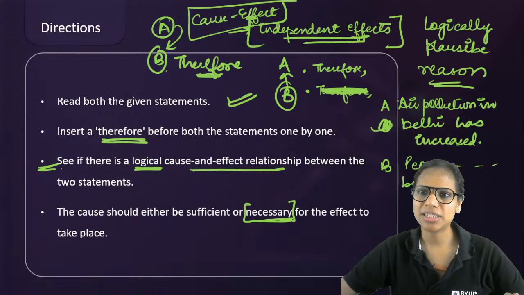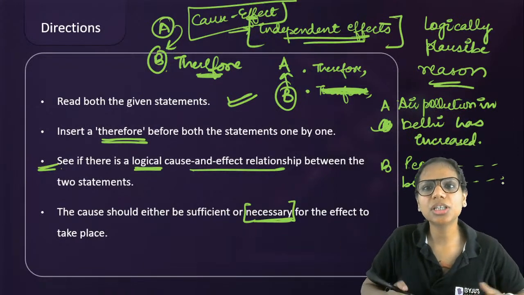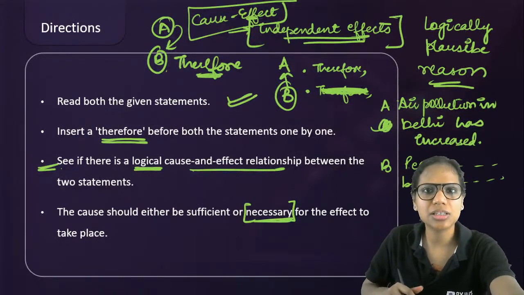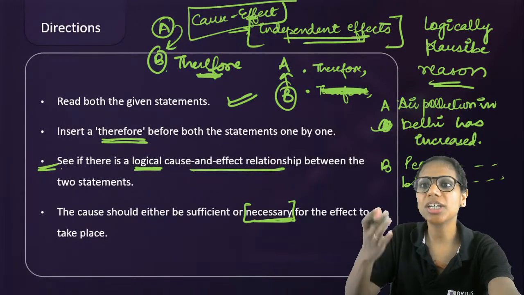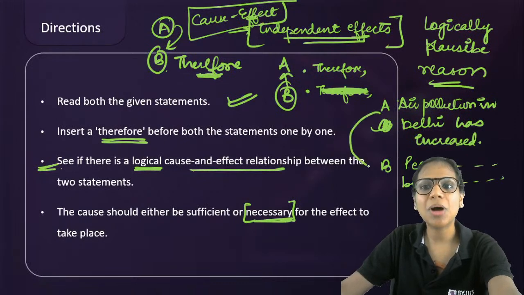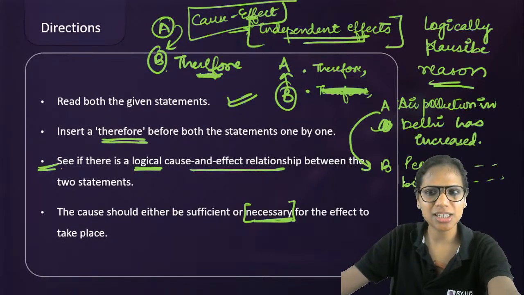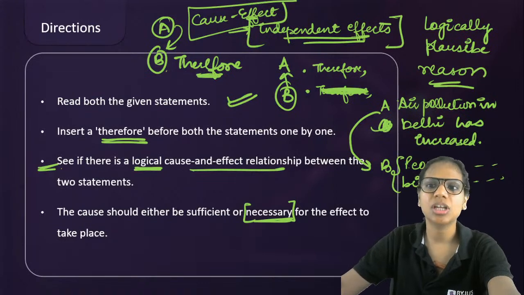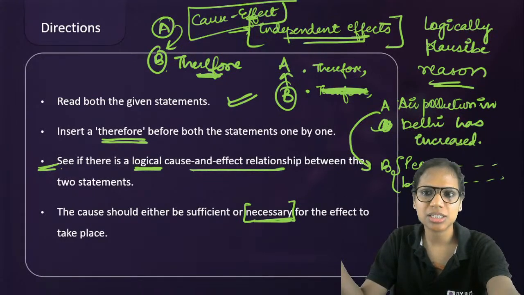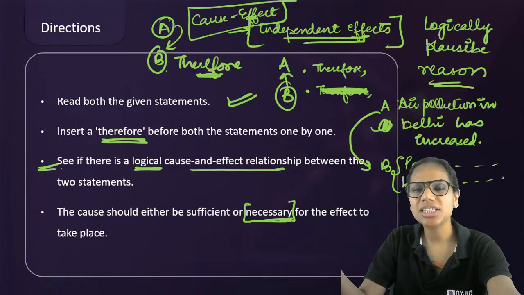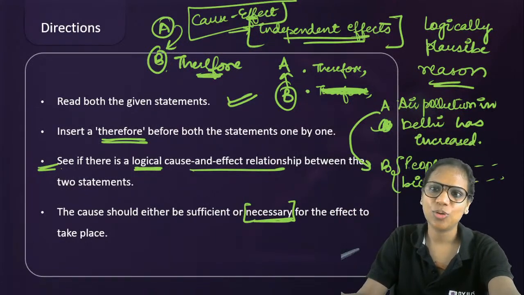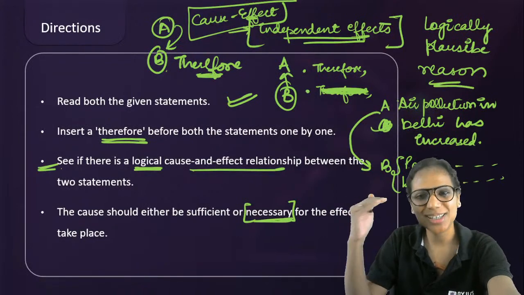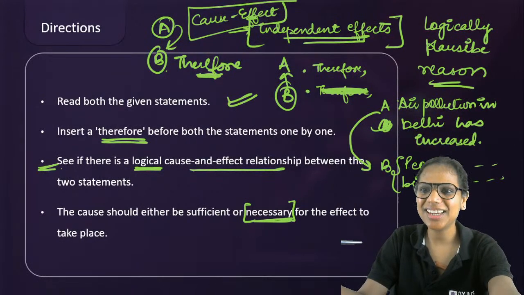Now, some students say, they could be using bicycles for health reasons, not necessarily air pollution. You are right. It's not necessary that air pollution is the reason. But is it a logically plausible reason behind people using bicycles or eco-friendly vehicles for shorter distances? Yes. As long as it is logically plausible, A is the cause and B is the effect. Don't overthink it so much, that it has to be necessary only. Right?